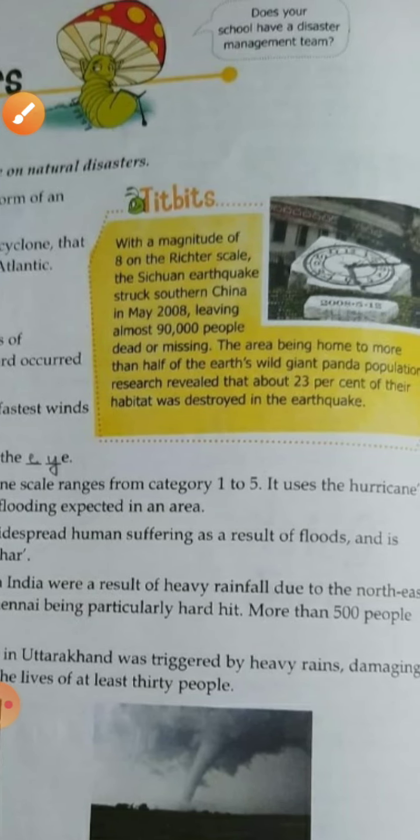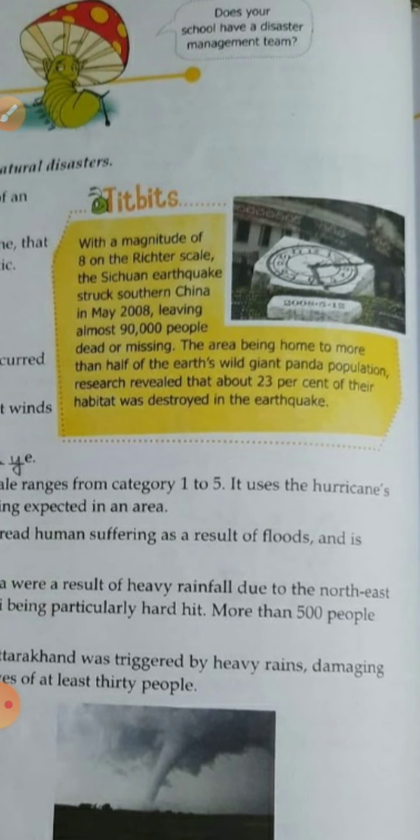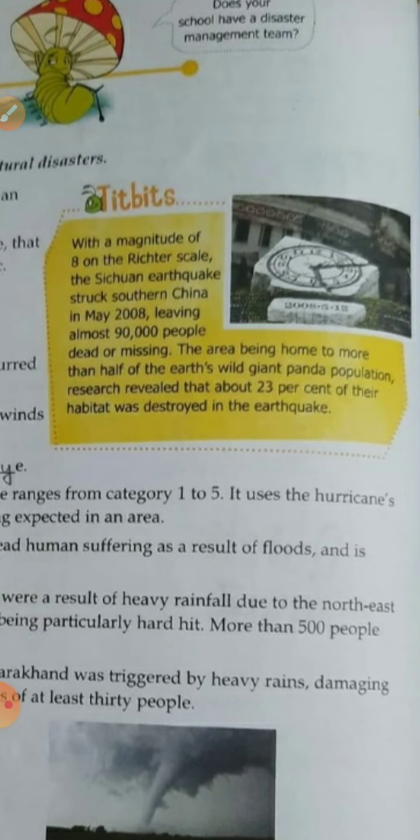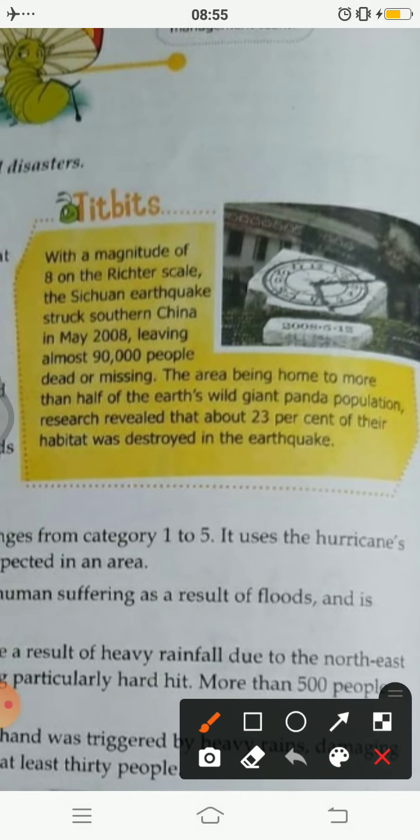Then the strongest earthquake in terms of magnitude after 1900s on record occurred in Chile. So, what is magnitude, children? Magnitude means the amount of earthquake, or we can say the harm it can cause up to what level. So, with a magnitude of 8 on the Richter scale, this Richter scale is a scale used to measure the magnitude of earthquake, and 8 is a very, very big magnitude.